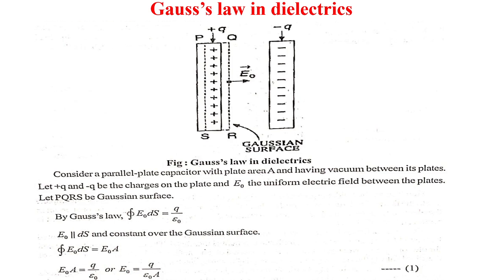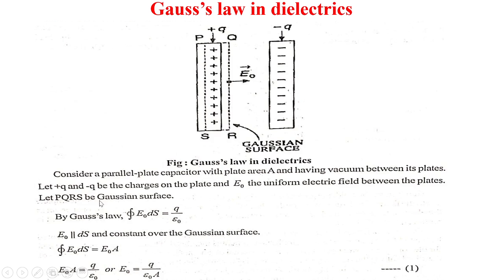Now see Gauss law in dielectric. Consider a parallel plate capacitor with plate area A and having vacuum between its plates. Let plus q and minus q be the charges on the plates and E0 the uniform electric field between the plates, as shown in the figure.